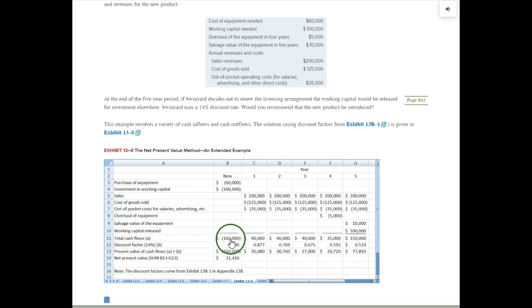The same amount. Now for year 1, we're preparing sort of like a little operating statement, income statement kind of thing. We have the revenue coming in, cash revenue coming in, cash cost of goods sold going out the door, and then cash out-of-pocket expenses. So it nets out $40,000. Same for years 2 and 3. 4 is different because we have to overhaul the machine in year 4, so we have an additional $5,000 going out the door in year 4. So that means the cash flow in year 4 is not the same as in years 1, 2, and 3.